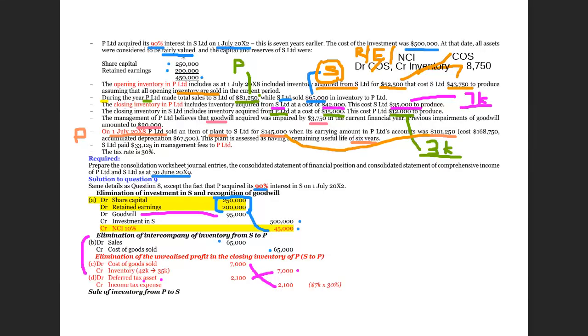The question says that the original cost of this should be 168,750. 168,750 is the original cost. Therefore, we have to move it back from 145,000 to 168,750. And in addition, we have to reinstate also the accumulated depreciation, 67,500.